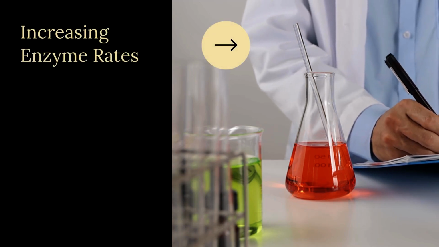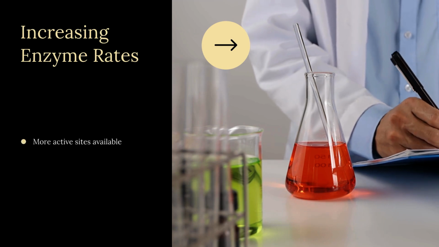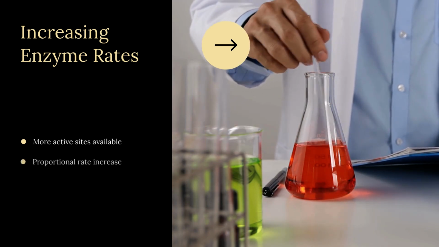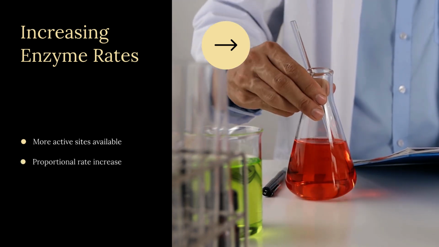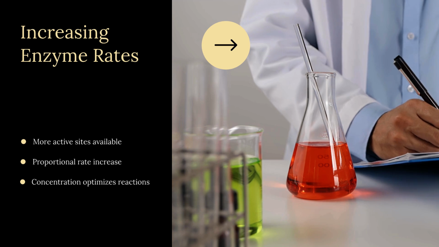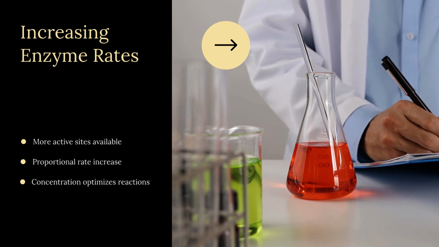Increasing enzyme concentration raises reaction rates. More active sites are available for substrate binding. Reaction rates rise proportionally if substrate is not limiting. Enzyme concentration is crucial for optimizing reactions. Understanding its impact helps control enzyme activity.